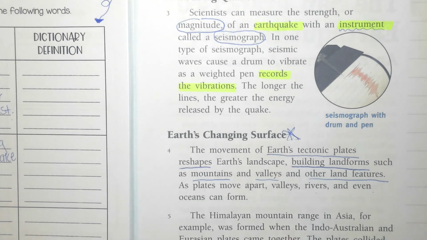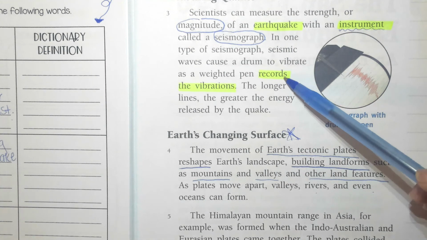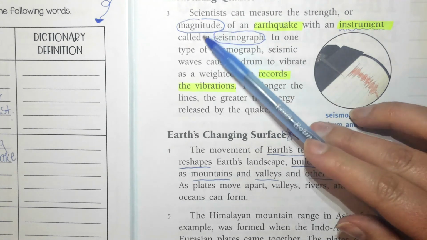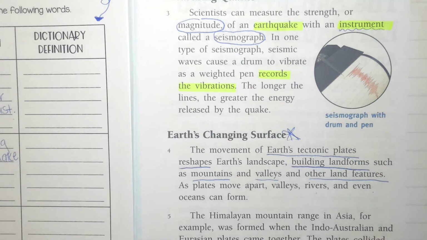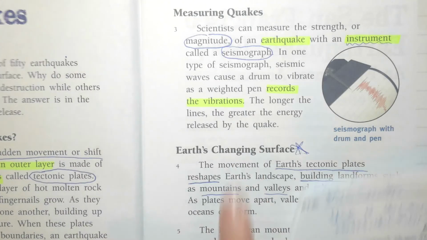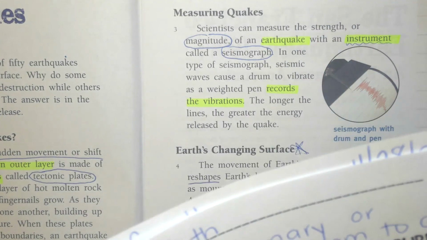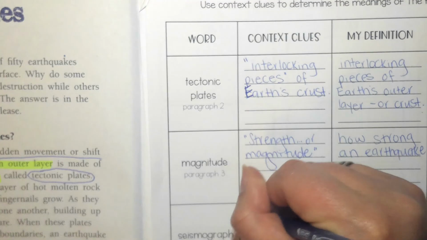So I think based on this information, the instrument they're talking about is more like a tool that they're using to measure and record the magnitude, or how strong an earthquake is, right? So in seismograph, my context clues I'm going to pull from right here in paragraph 3. And I'm going to write down an instrument.